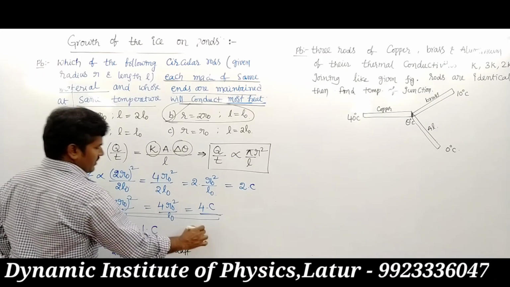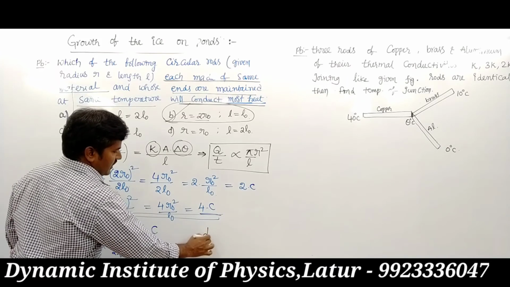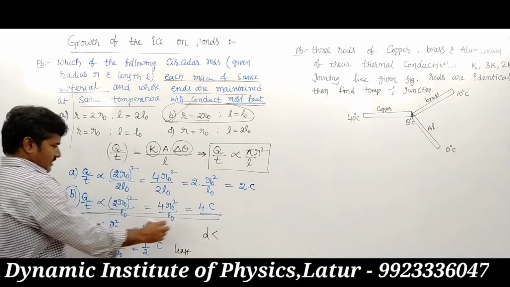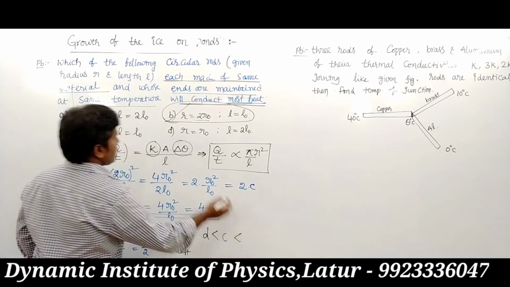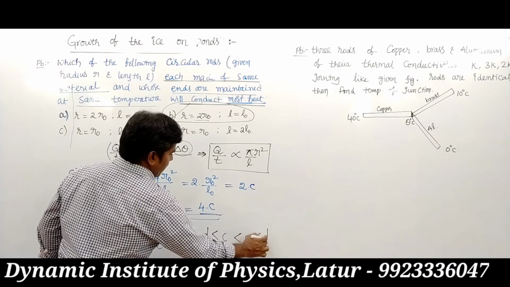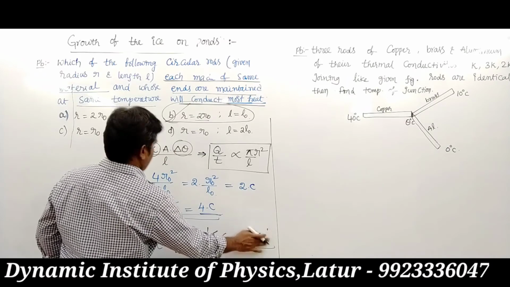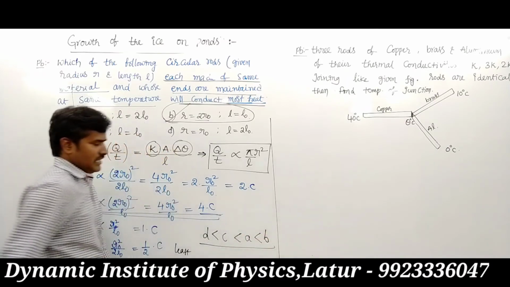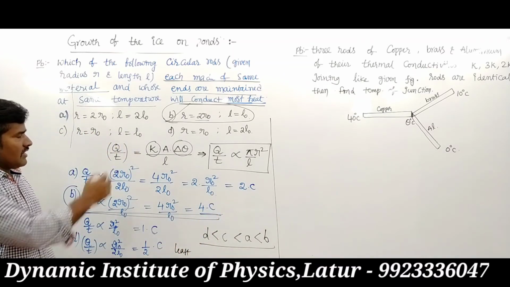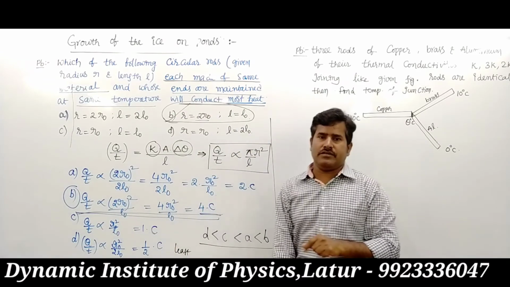So the least conduction of heat is D, after it is C, after it is A, and B is most conduction of heat. D, C, A, B. So like this are the given options.